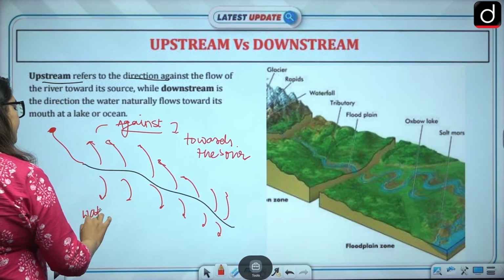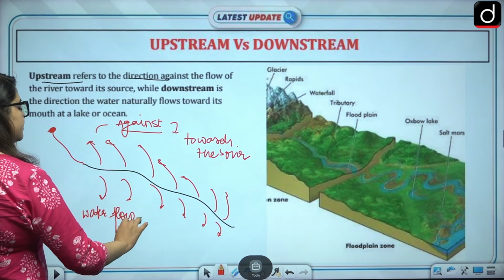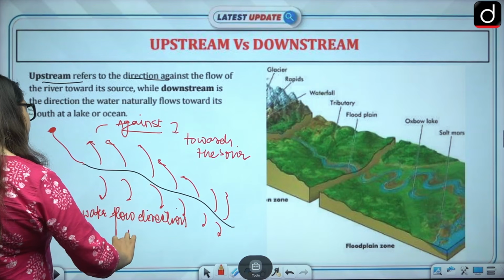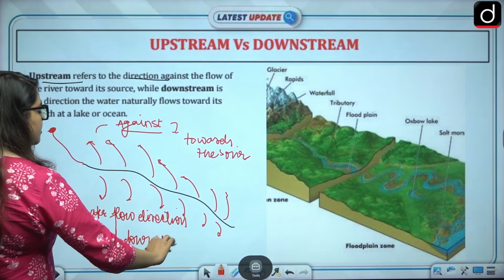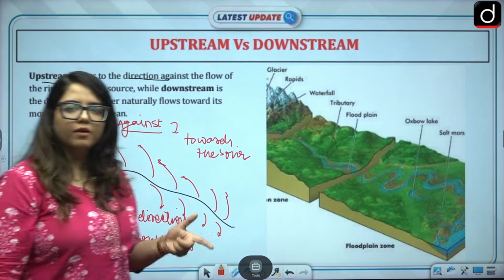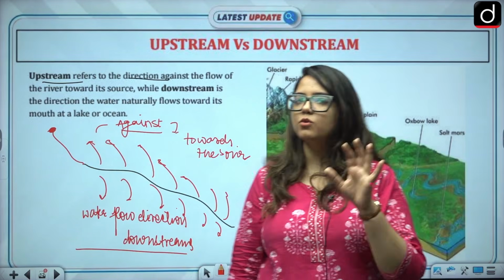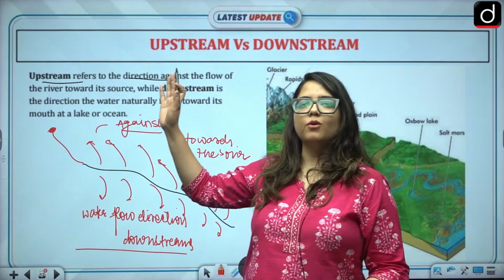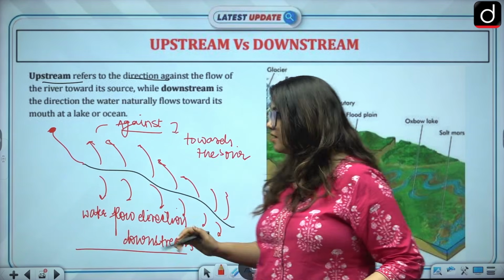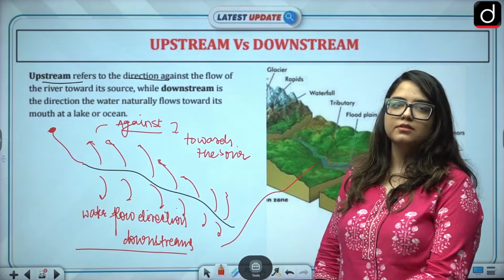The water flow direction is downstream. It depends on the flow of the water and nothing else. Don't decide it on the basis of compass direction, like upwards is upstream and downwards is downstream. No, it depends upon the flow. There are some rivers that flow the other way also.